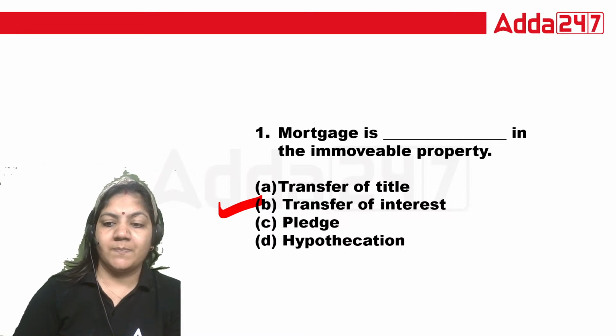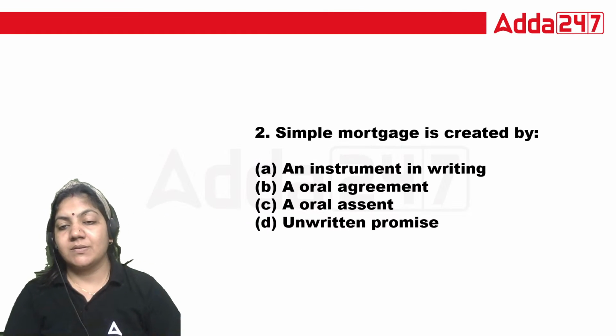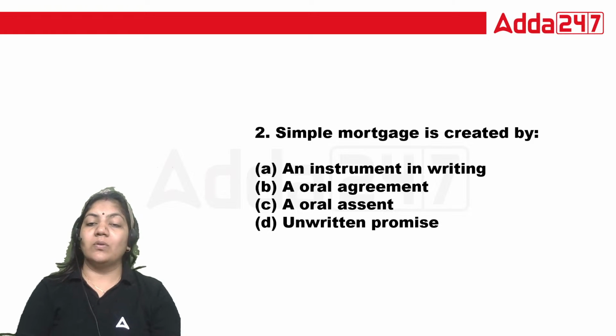Is that okay? Next, simple mortgage is created by instrument in writing, an oral agreement, an oral assent, or unwritten promise. What is the right answer?